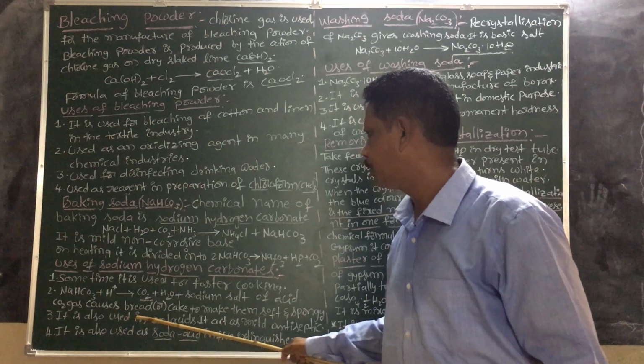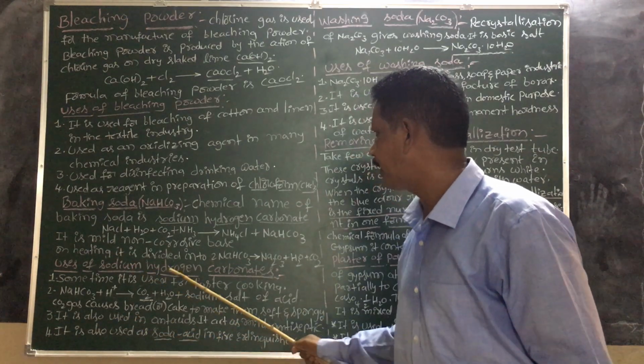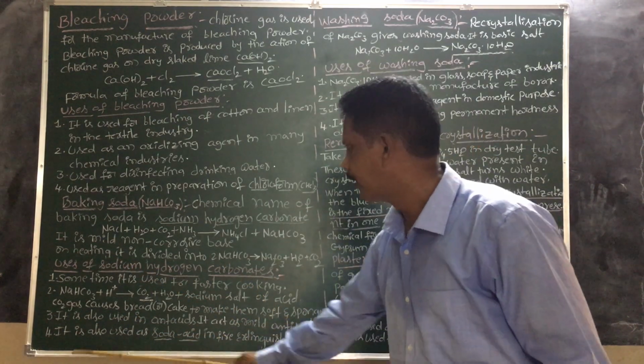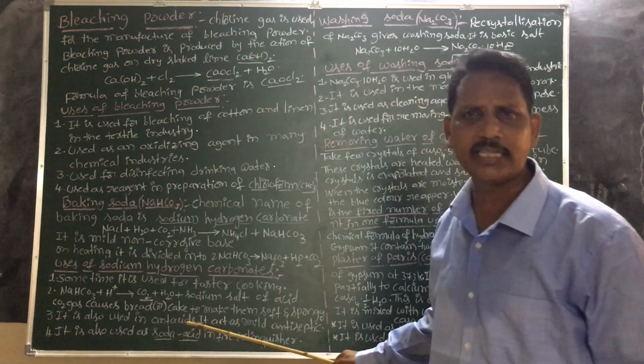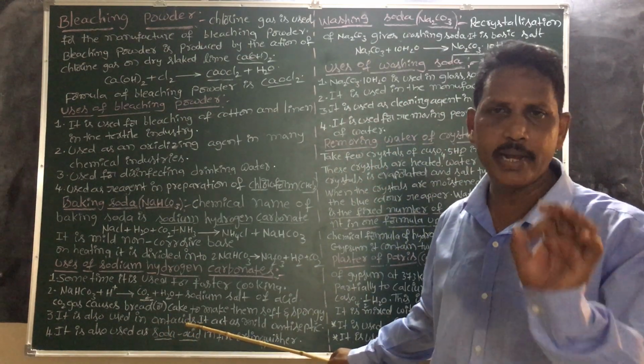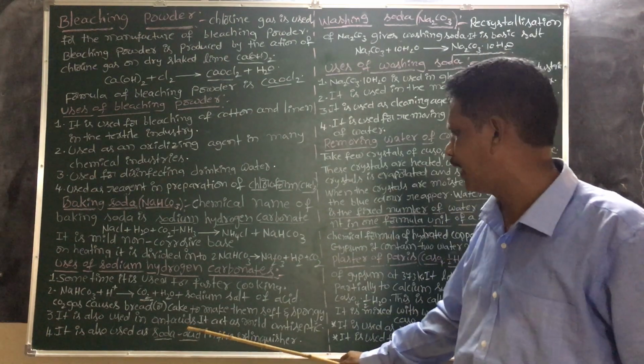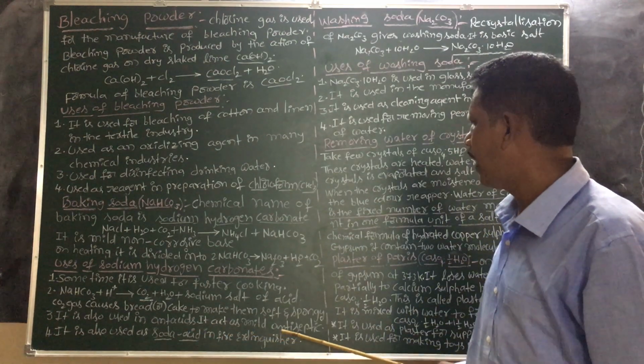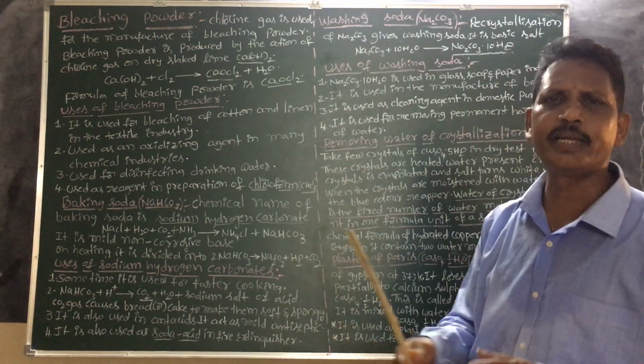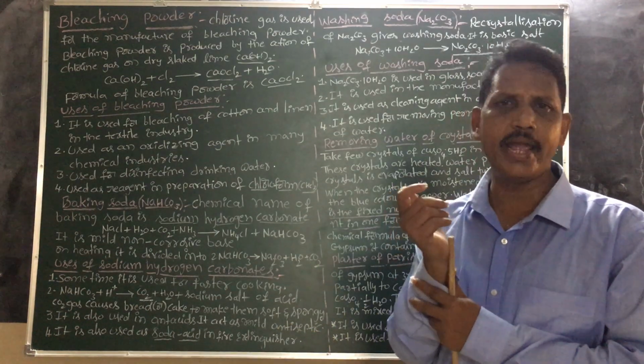Sodium hydrogen carbonate is also used in antacids. An example of an antacid is magnesium hydroxide, or milk of magnesia. It is basic in nature, so it acts as a mild antiseptic. An antiseptic is a solution containing a base.